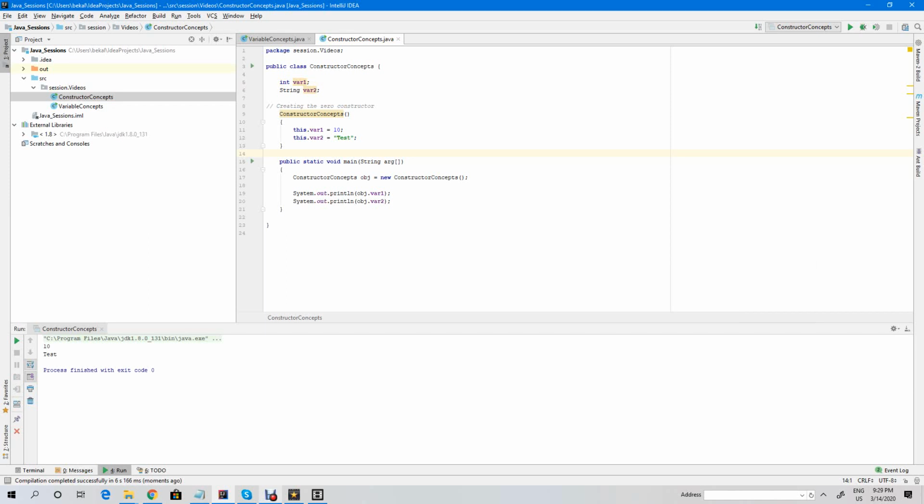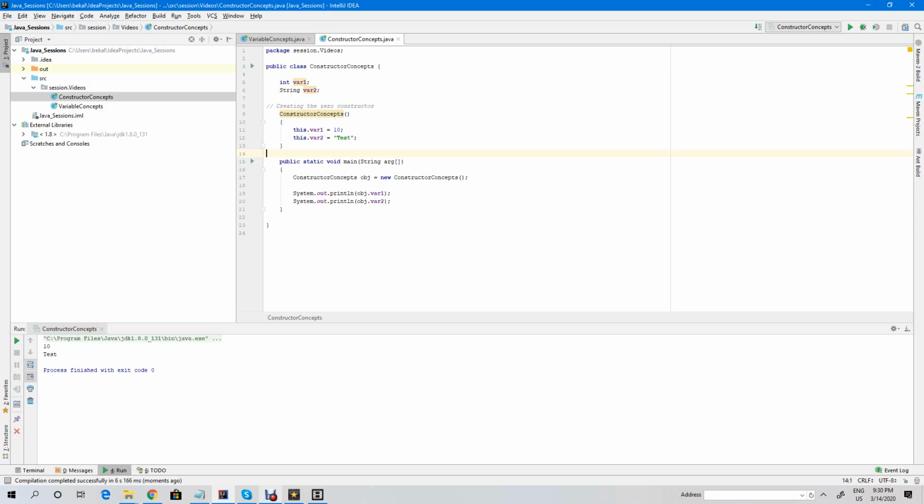Yep, the same result, right? That is what this keyword will be doing. This keyword is used to refer to the instance variable, that is, the class variables, and you can assign the variable. See here, instead of hard coding the variable, I am just using the constructor to initialize it. That means the object has been initialized now.